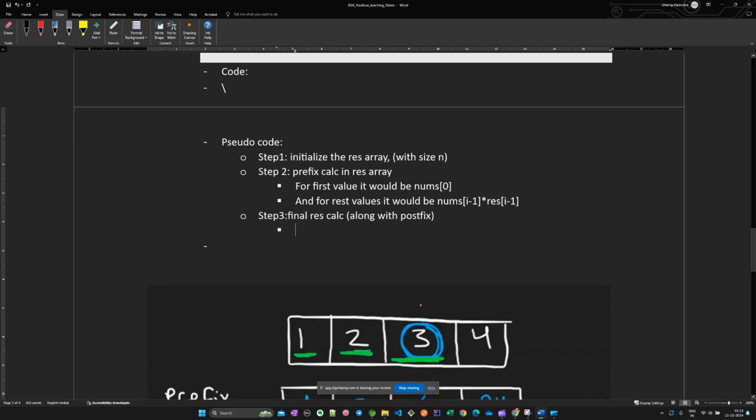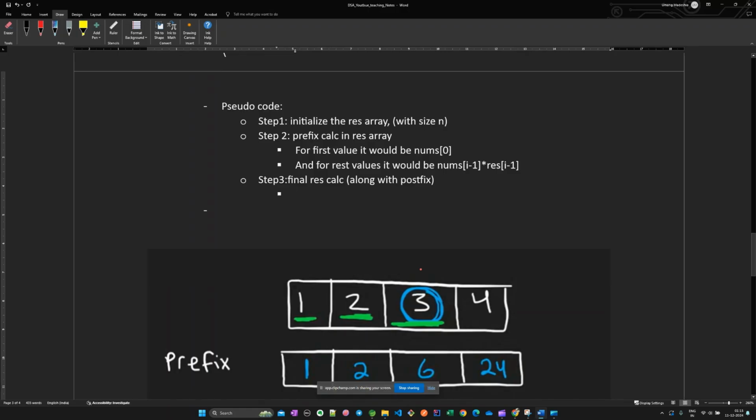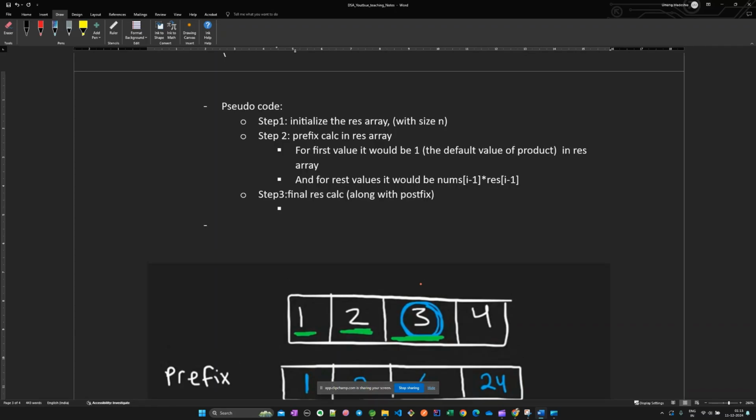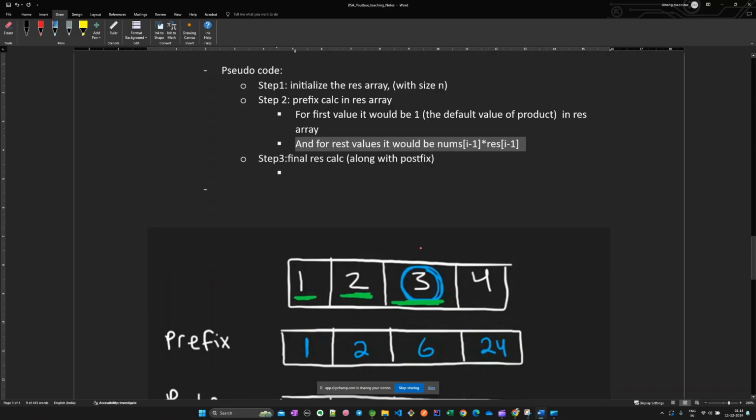As we had for the first value the default value in the result array, for the variable it would be 1, the default value of the product. And for the rest of the values it would be nums of i minus 1 into result of i minus 1. I was wrong here.